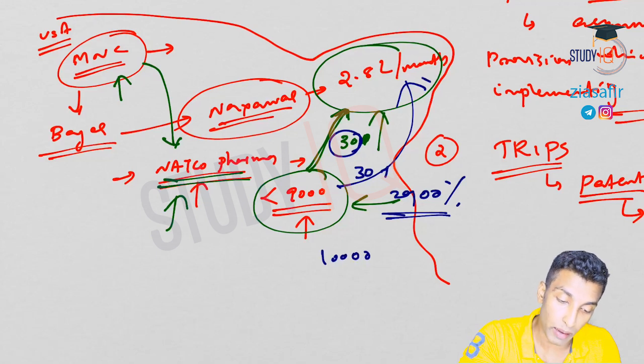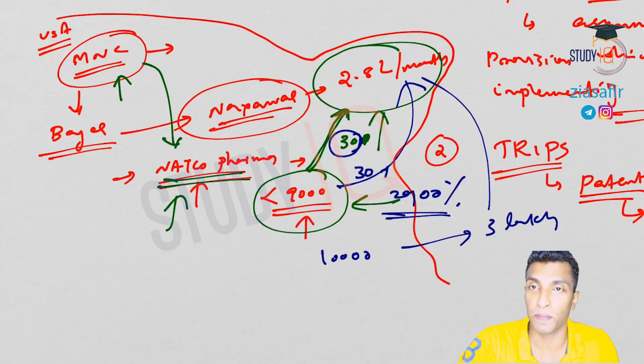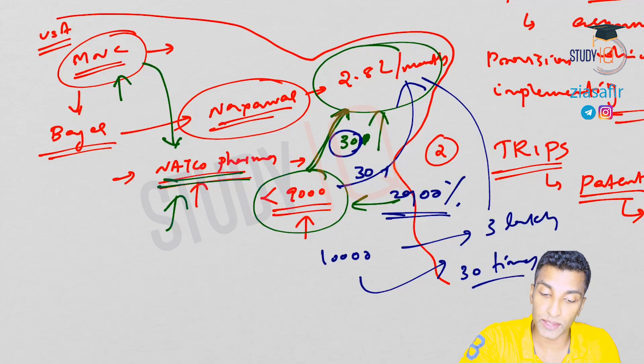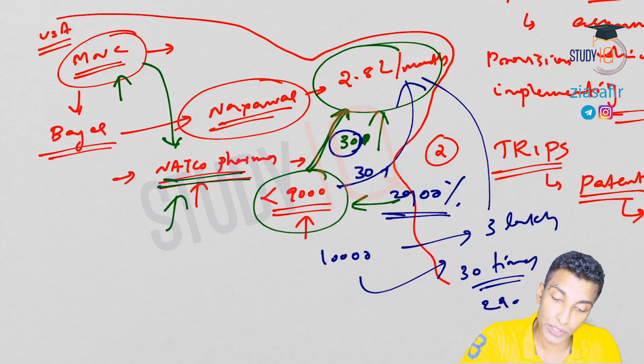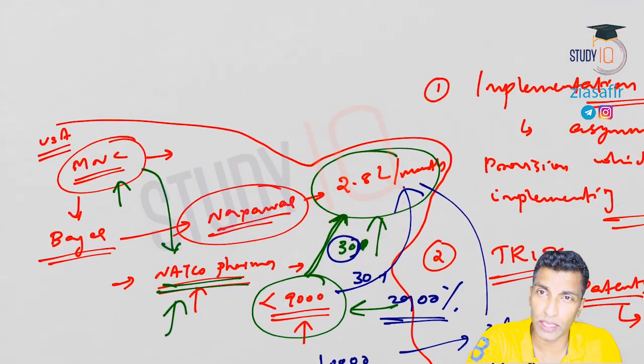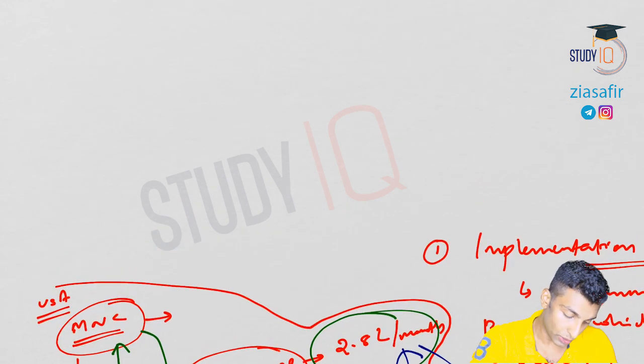Make it as 10,000 and make it as 3 lakh. Okay, so you can see the difference. It's around 30 times. 30 times extra you need to pay, or 2,900 percent extra you need to pay. So is that desirable? No, especially for these kinds. See, for luxury it's okay, but for things like life-saving drugs for cancer, etc., it is not desirable. Okay, so that's why it was actually accepted.